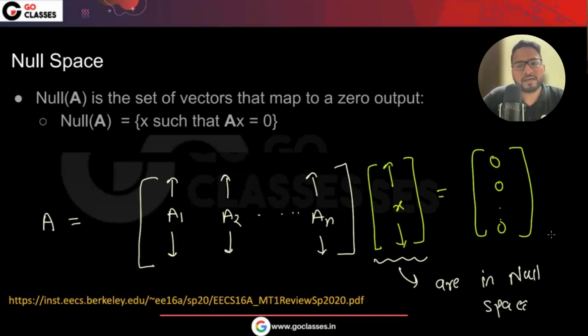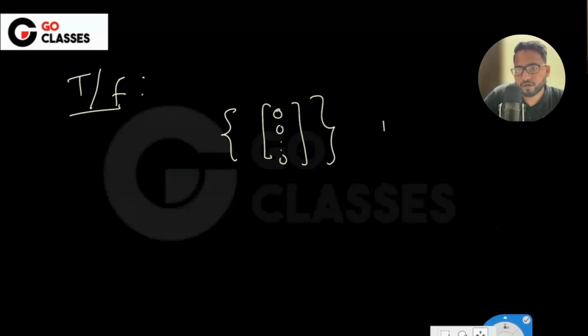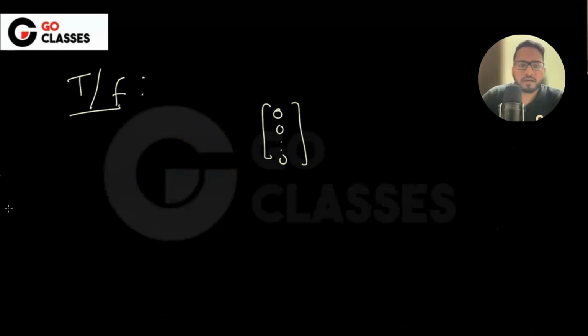Tell me, is this statement true or false: the 0 vector is always in null space?